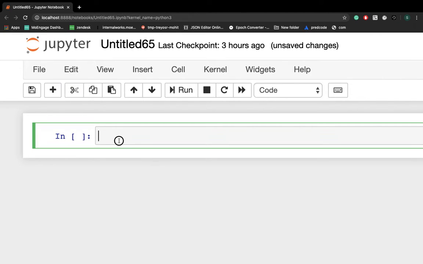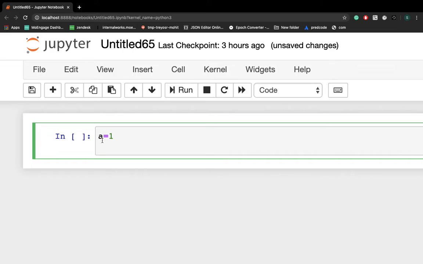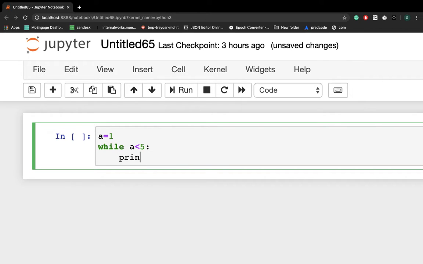So let's see how we can write a while loop. Before writing a while loop, you should know three important things. First, you have to initialize. Let's say I'm writing a is equal to 1. This is a variable to which I'm assigning the value 1. Then we write the while keyword, and now the condition. First one is initialization, second one is the conditional statement, a is less than 5, let's say. Now we write a colon. Let me print something, I'm printing my name only, Shashank.